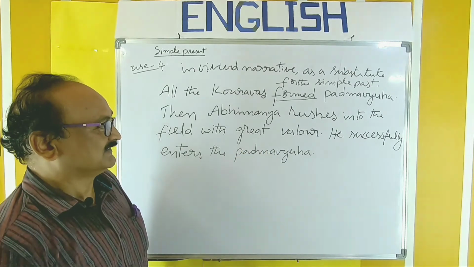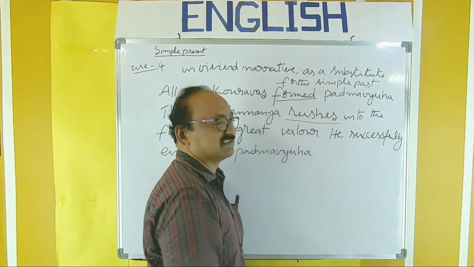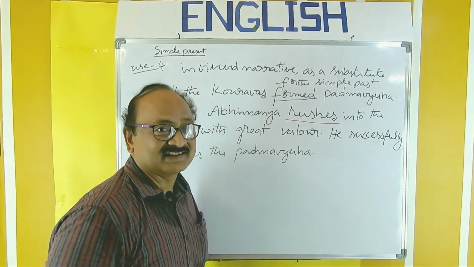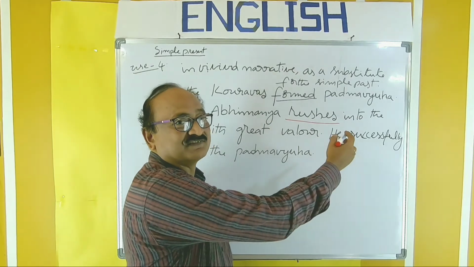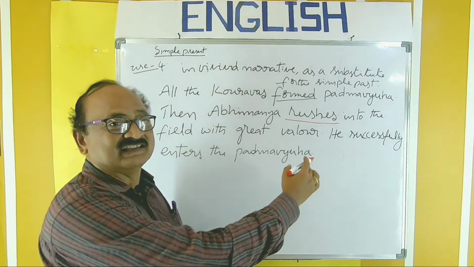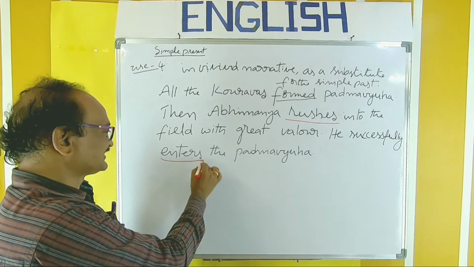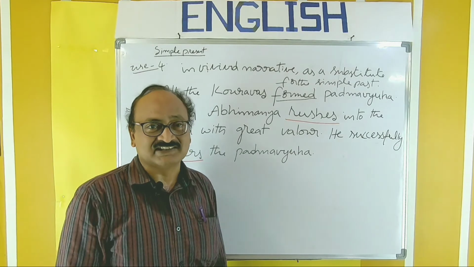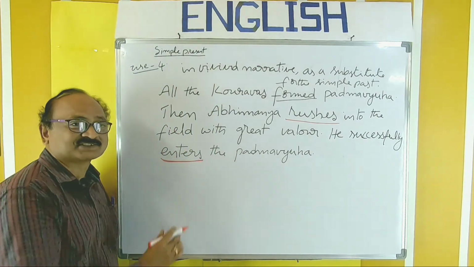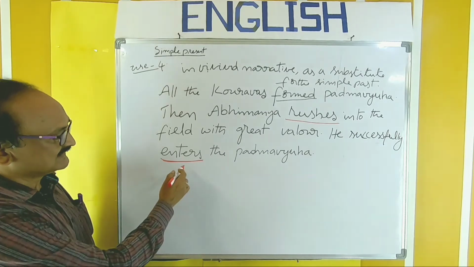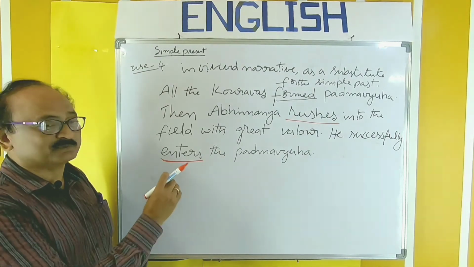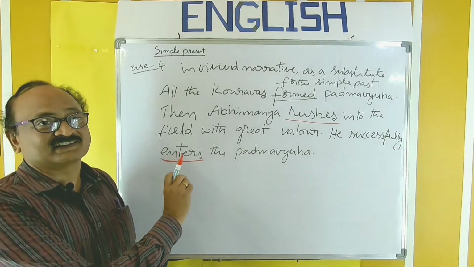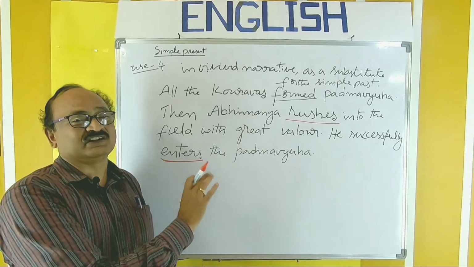Then Abhimanyu rushes into the field with great valor. He rushes into the field with great valor. He successfully enters the Padma Vyuha, killing so many soldiers. So he successfully enters like this. This is also simple present. In this way, we can use this simple present in the place of simple past for clarity, for picture formation,